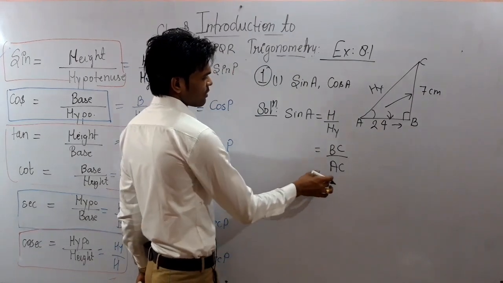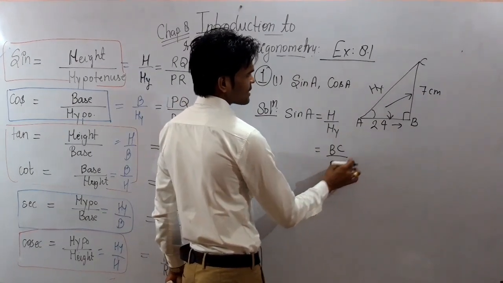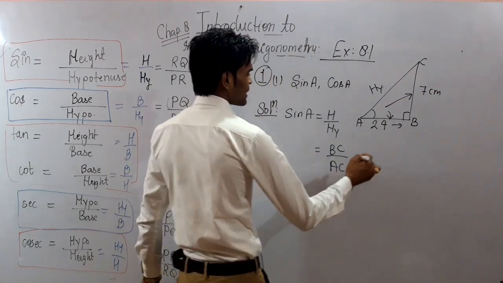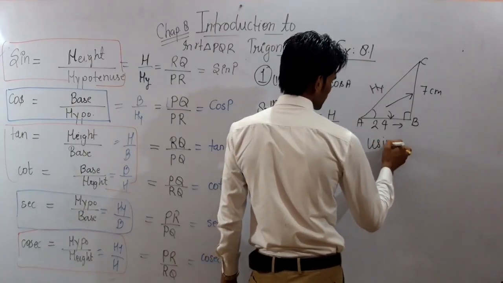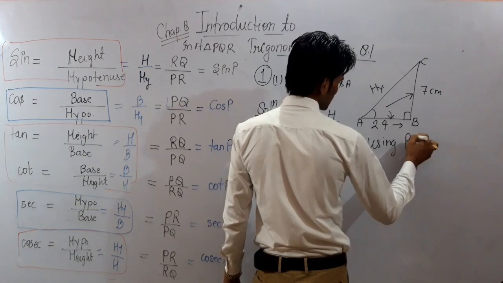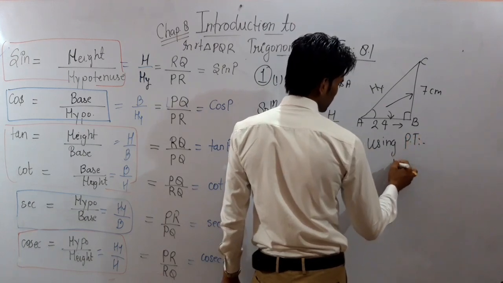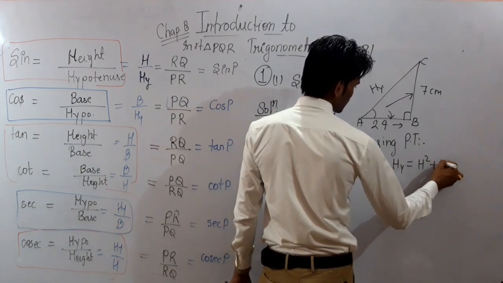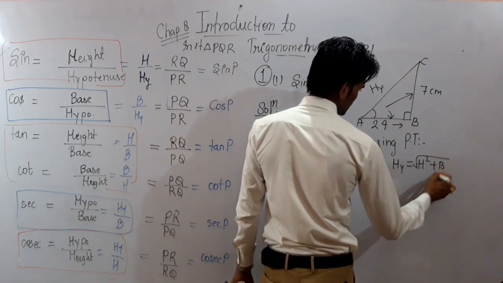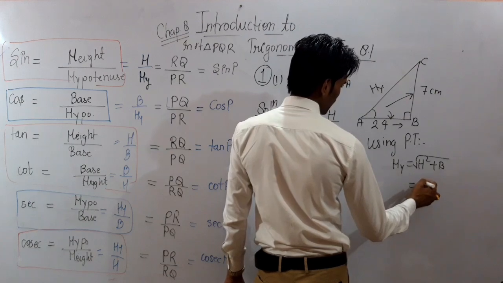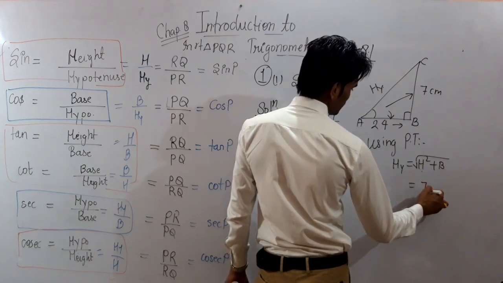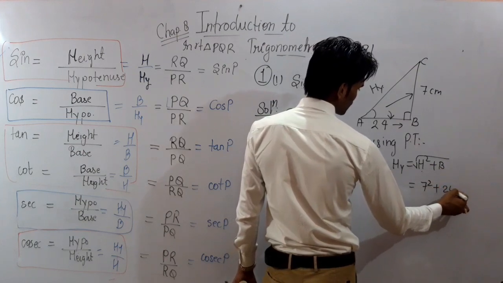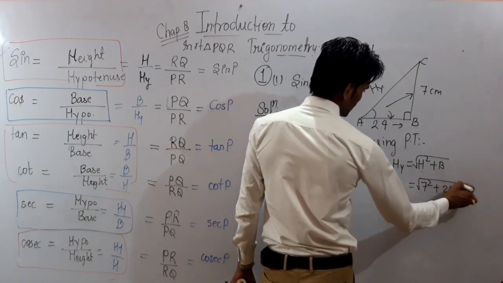Now you need to find AC, because AC is not given, only AB and BC are given. So using Pythagoras theorem, as I have told you, hypotenuse is equal to under root of height square plus base square. Height is 7, so 7 square, plus base is 24, so 24 square, under root.